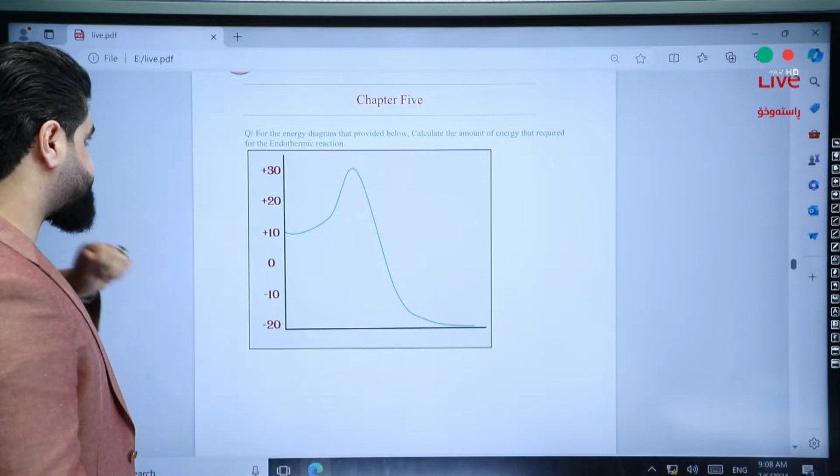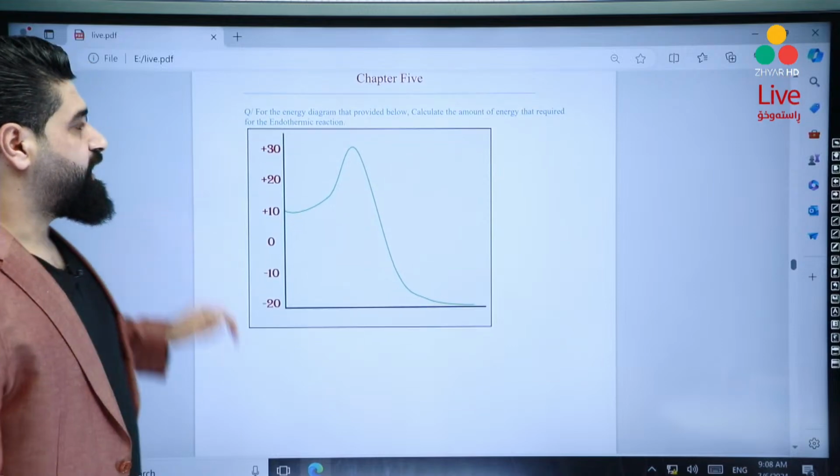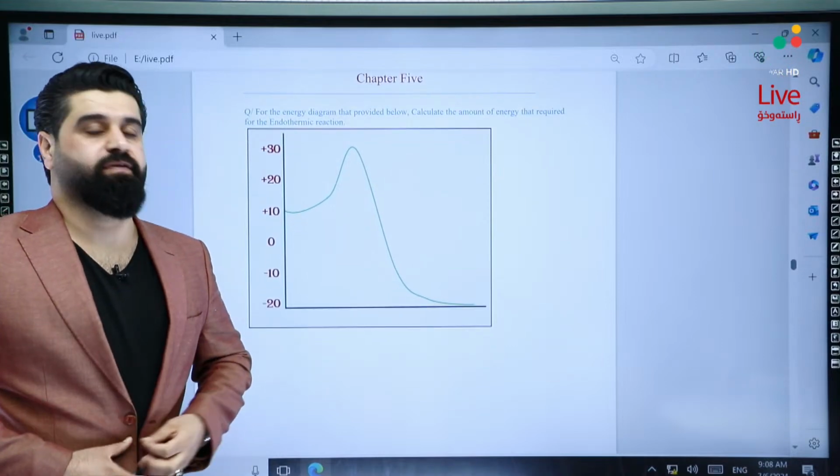About chapter 5. Chapter 5, energy of reactions and reaction pathway.